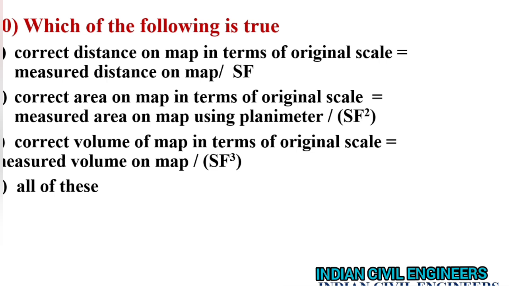Which of the following is true? Correct distance on map in terms of original scale is equal to measured distance on map divided by shrinkage factor. So measured distance divided by shrinkage factor for correct distance. Measured area divided by shrinkage factor square for correct area. Measured volume divided by shrinkage factor cube is for correct volume. So all these options are correct. Next question.